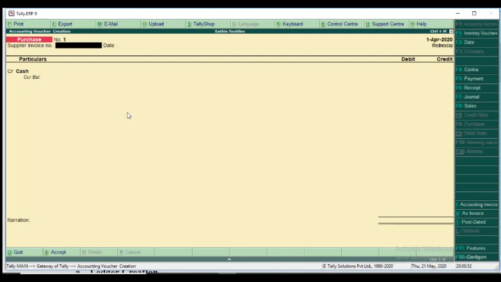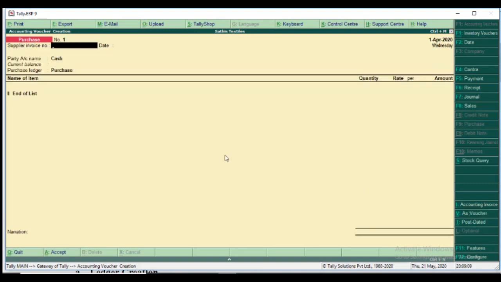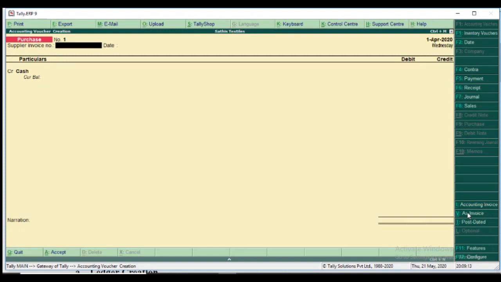If you want to change the voucher mode to invoice mode, the same Ctrl+V is the shortcut key. If I click Ctrl+V again, it moves to invoice mode. It's a switch button. Ctrl+V is a switching button between voucher mode and invoice mode for sales voucher and purchase voucher. Okay, first I change the date.